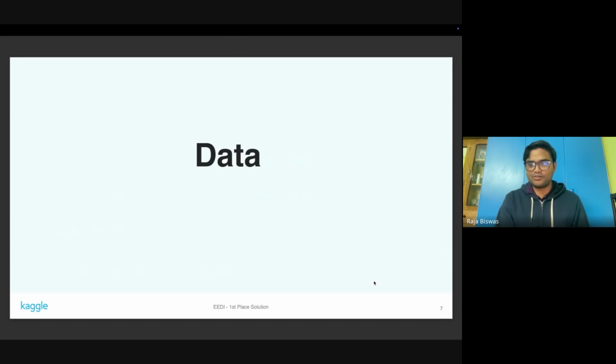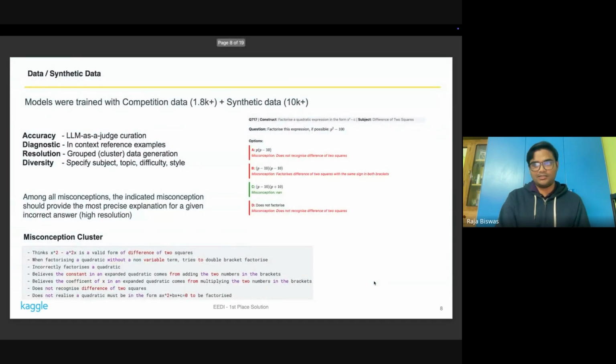Before moving on to the models, I would like to describe the data part itself. At the start of the competition, I felt synthetic data was going to be key, mainly because it's a math problem where we can verify objectively whether the given misconception describes the incorrect answer properly or not. Based on that intuition, I experimented quite a bit on high quality synthetic data.